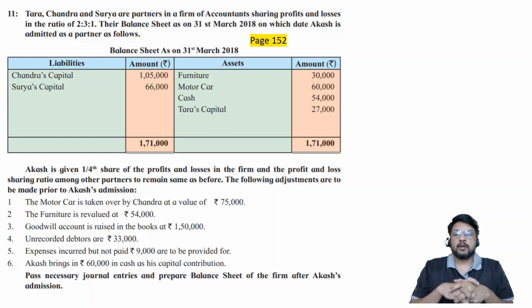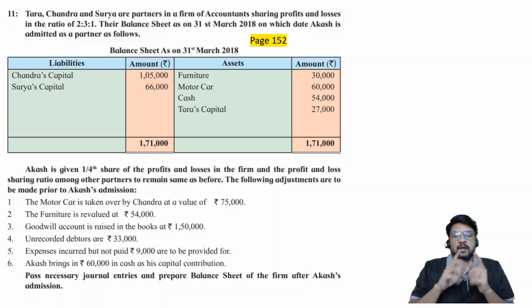Expenses incurred but not paid, rupees 9,000, are to be provided for. So just like accrued income, these are outstanding expenses which are not recorded. Expenses are there, that means revaluation account should be debited, and they are not yet paid, so cash account cannot be credited. The wording is accrued, the wording is not paid. That means it will have to be considered in the closing balance sheet liability side. So first effect, revaluation account debit side. Second effect, closing balance sheet liability side. Journal entry: revaluation account debit to outstanding expenses account. Next, Akash brings in rupees 60,000 in cash as his capital contribution.